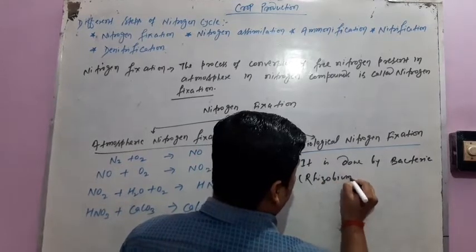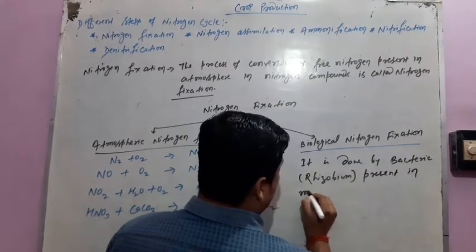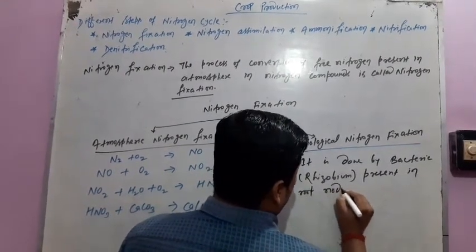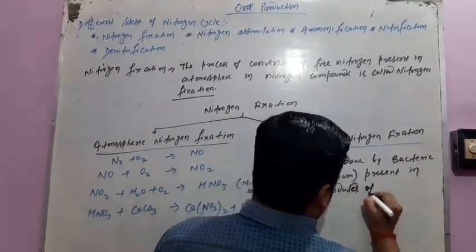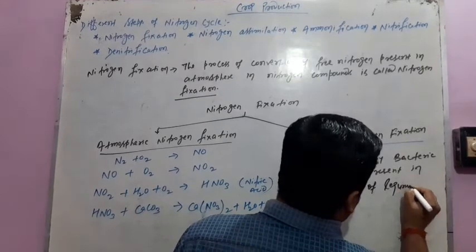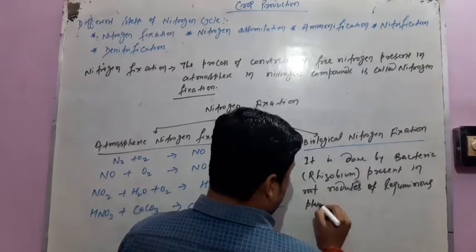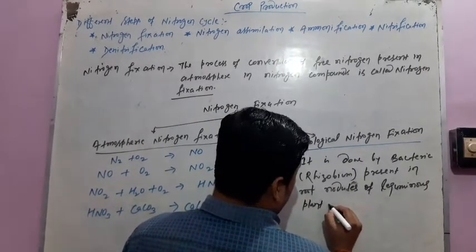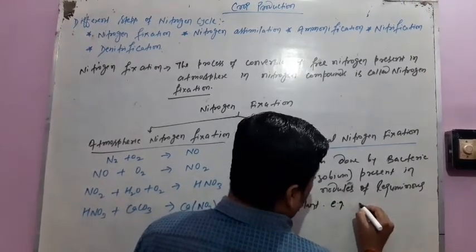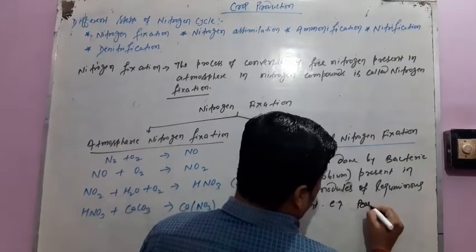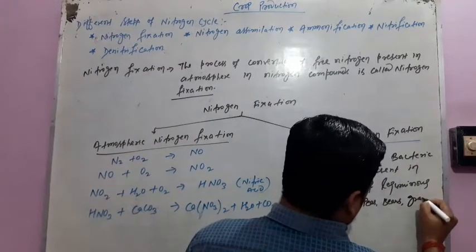Rhizobium, present in the root nodules of leguminous plants. For example, peas, beans, gram, etc.